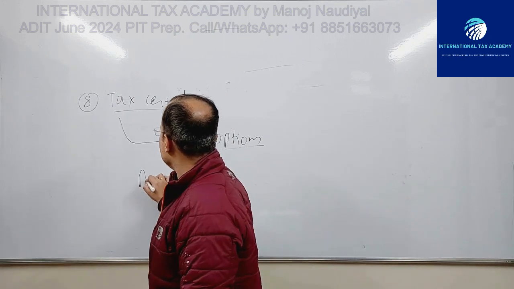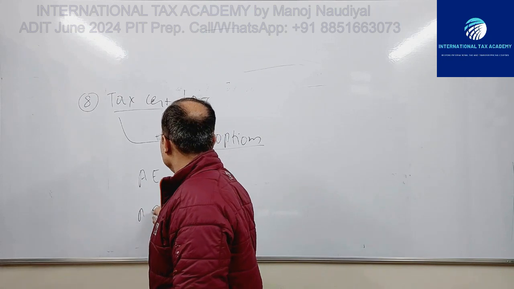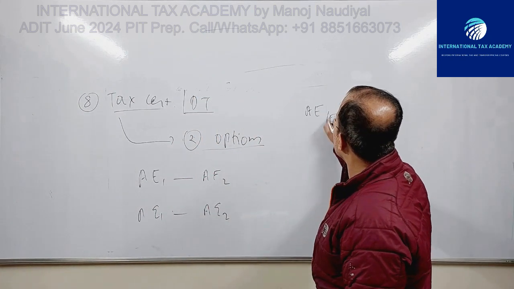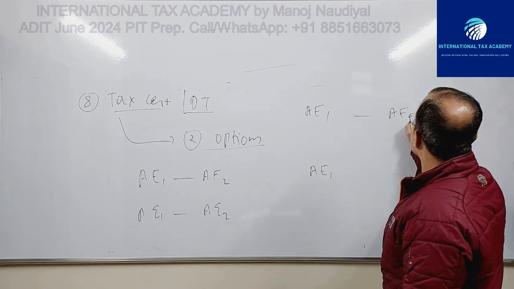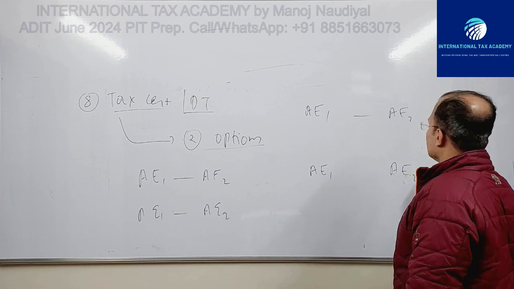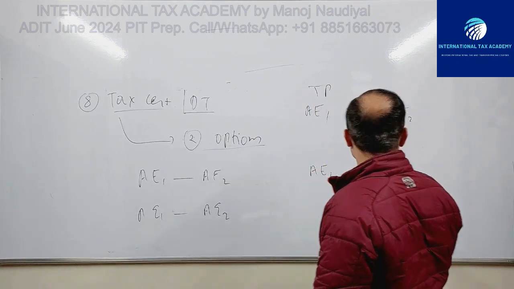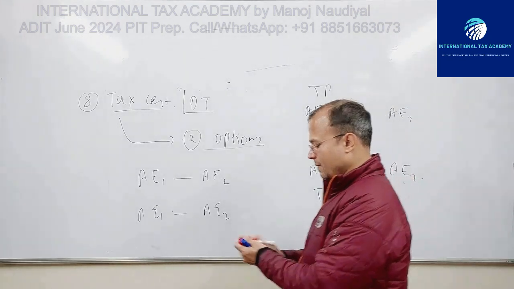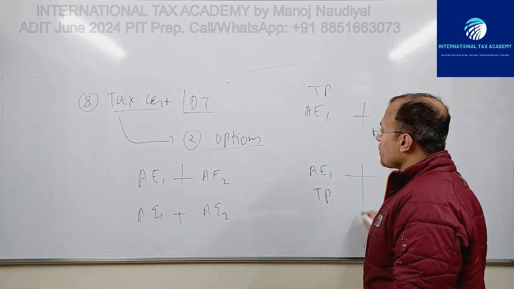And I gave you an example with AE1, AE2, and then AE1, AE2. This is the tested party, and in this case, this is the tested party. Two countries.